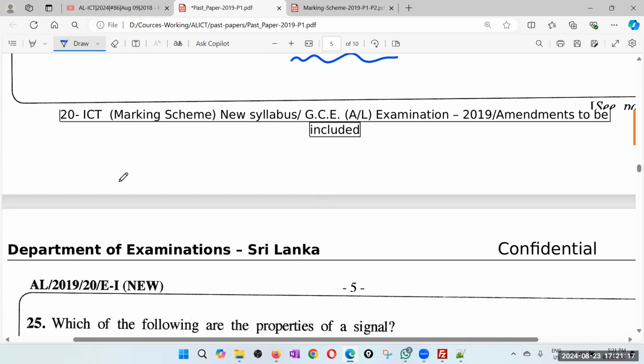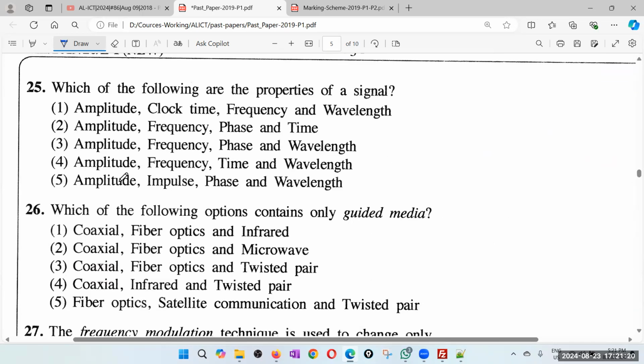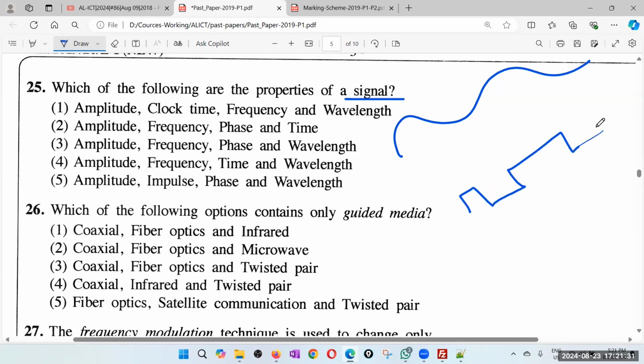Right, 25. Which of the following are properties of a signal? You know what a signal is; we discussed it under networking. There can be analog signals, there can be digital signals. Of course, we are interested in binary digital signals. In general, when we say signal, mostly we refer to analog signal. You can see the words amplitude, frequency. Which of the following are the properties of a signal?